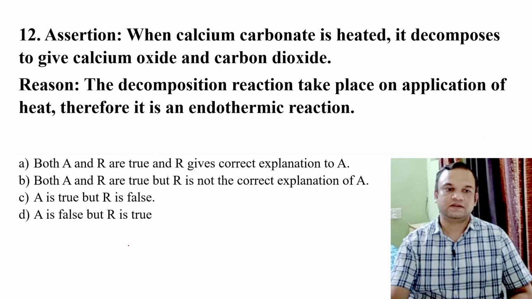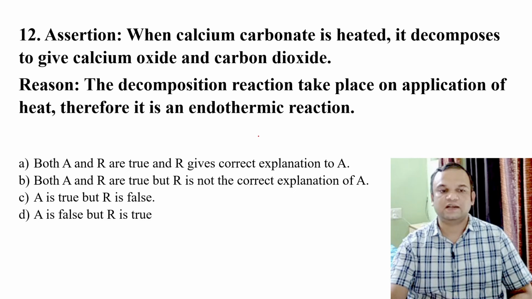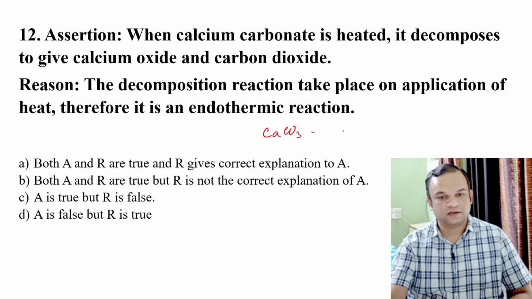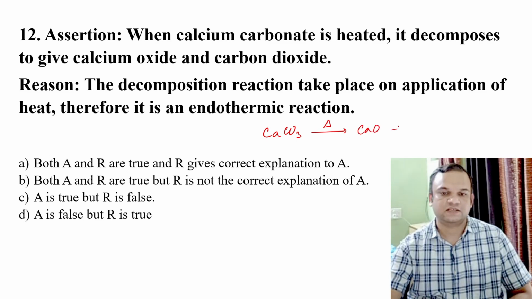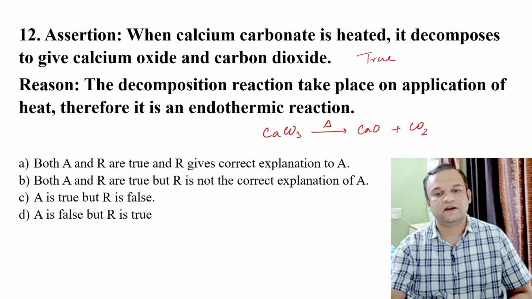Our last question of the series is, the assertion states that when calcium carbonate is heated, it decomposes to give calcium oxide and carbon dioxide. Let us see what happens. Calcium carbonate, when it is heated, gives CaO, that is calcium oxide, and carbon dioxide. So this is a true statement.